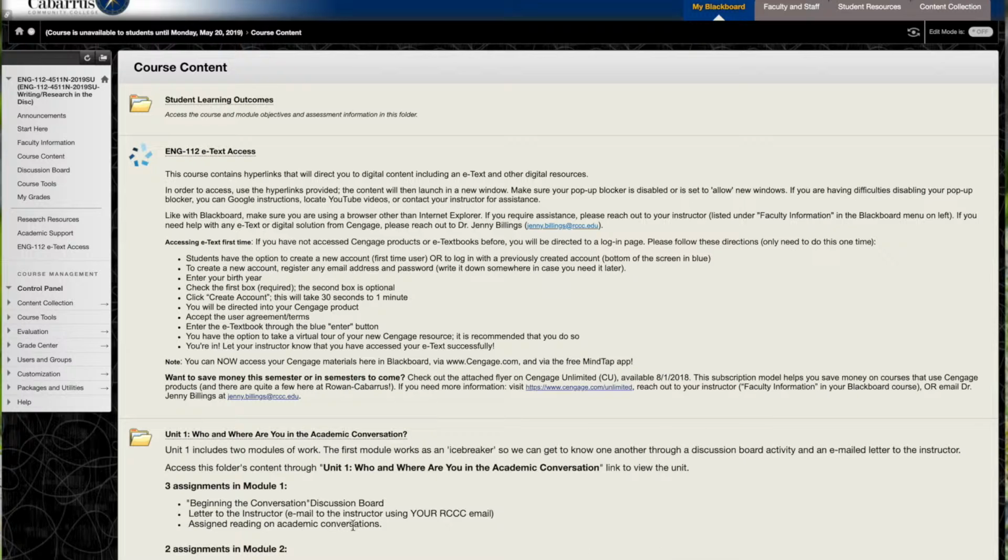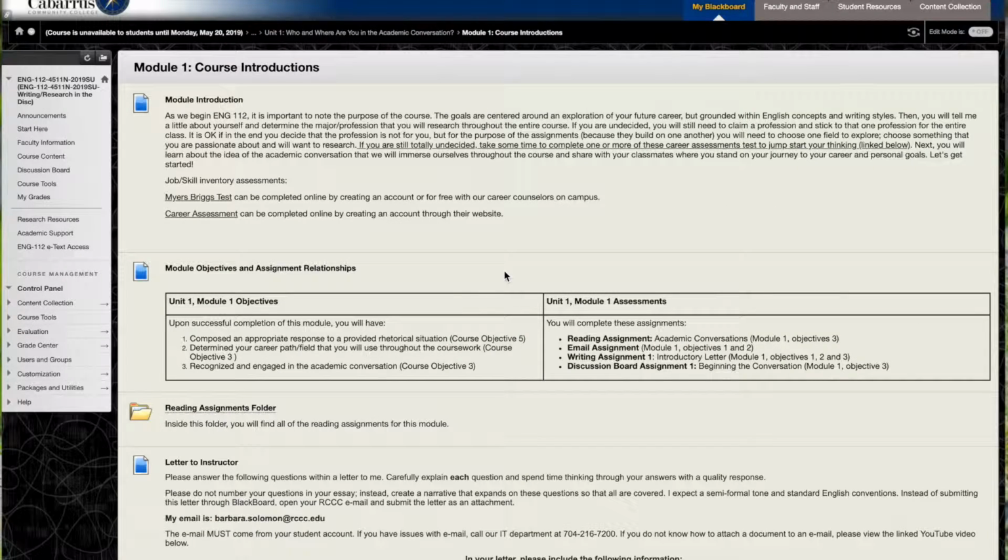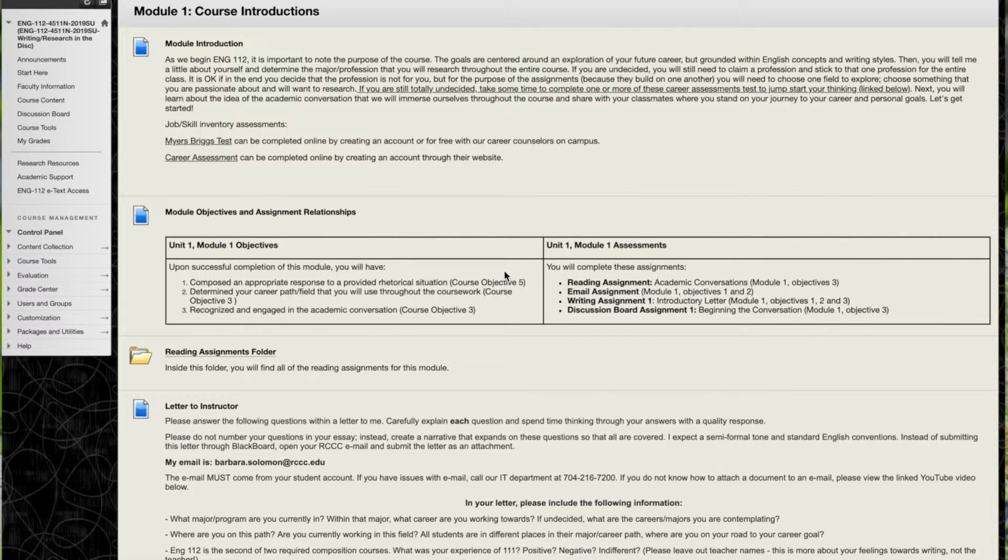Now, for each of the assignments within the modules, you're going to have to be very independent and make sure that you're working within those modules and not waiting until the last minute, so you can successfully meet the deadline that's listed within the unit folder. If we're clicking into Unit 1, it's going to take us to folders for each of the separate modules, and I definitely suggest that you look at each of the modules first so that you can get a sense of what you're supposed to be doing within each module and pace yourself accordingly.